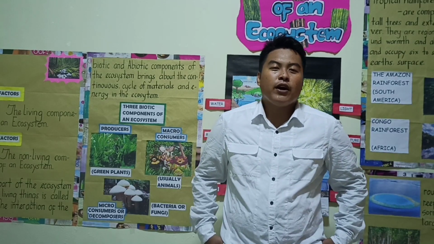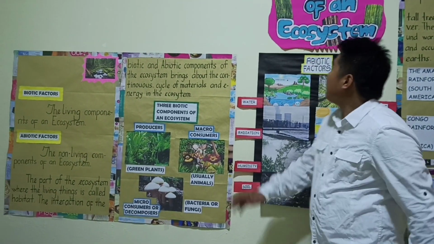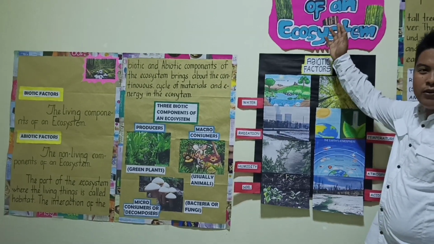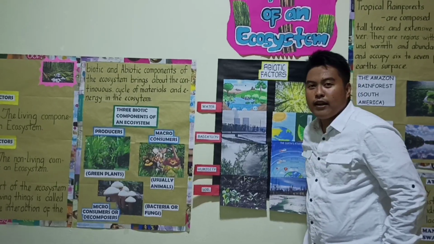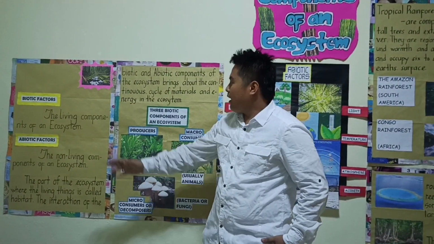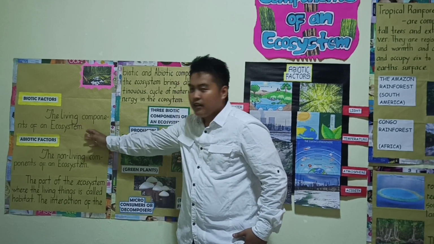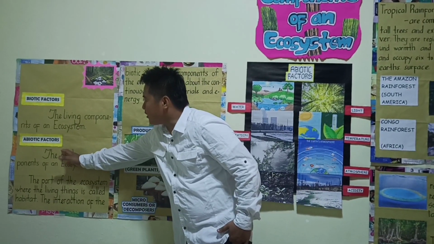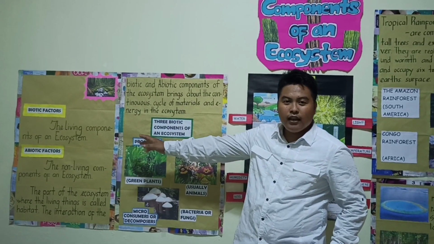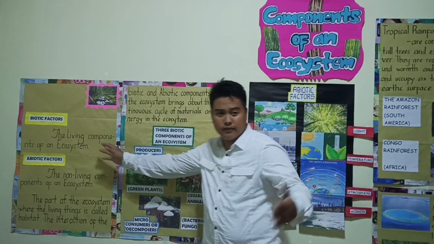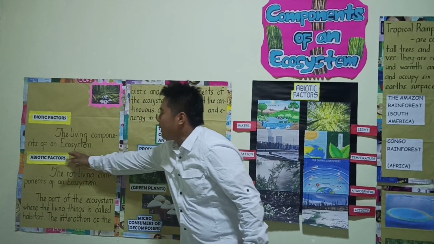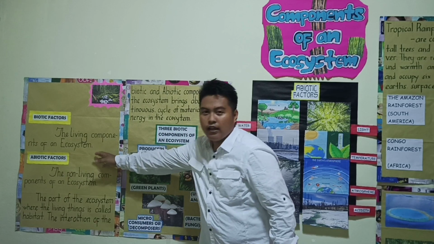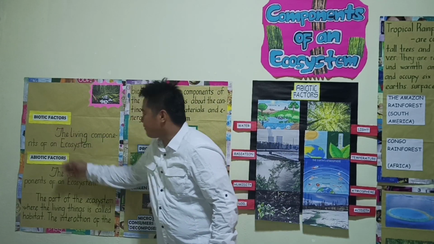Now, let's proceed to our new topic: the components of an ecosystem. We have two components of an ecosystem. First, we have the biotic factors. Second is the abiotic factors. Class, can you read the meaning of the biotic factors? Thank you. The living components of an ecosystem are called the biotic factors.